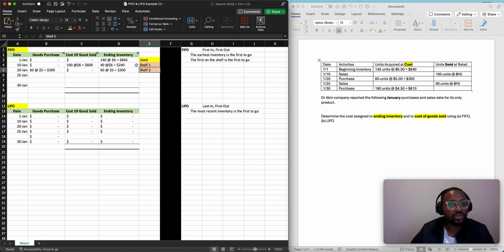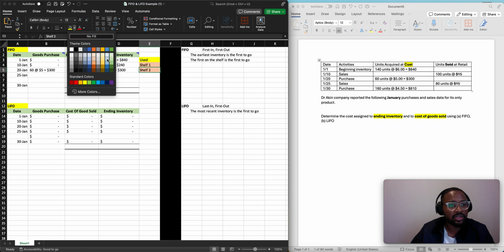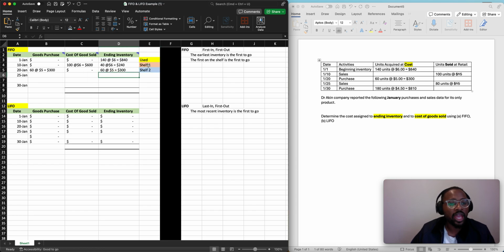So now we have 2 shelves. Let me make a different color there so there's no confusion. The first shelf on the inventory, the inventory bookshelf, is going to be 40 at $6. The next one is going to be 60 at $5.